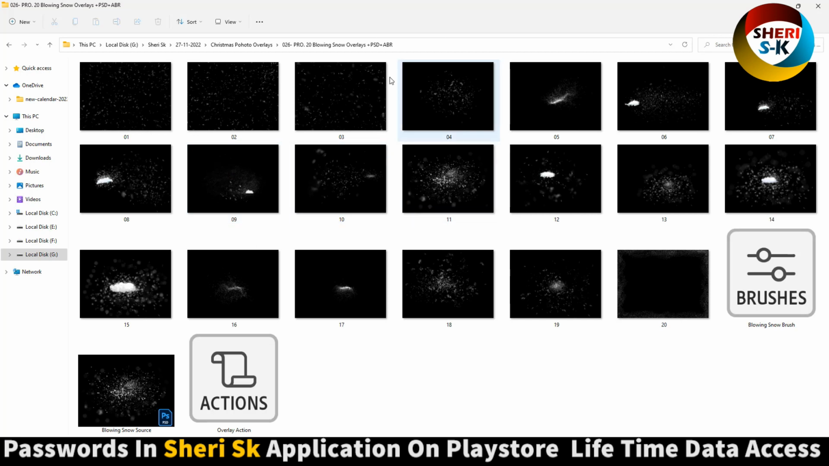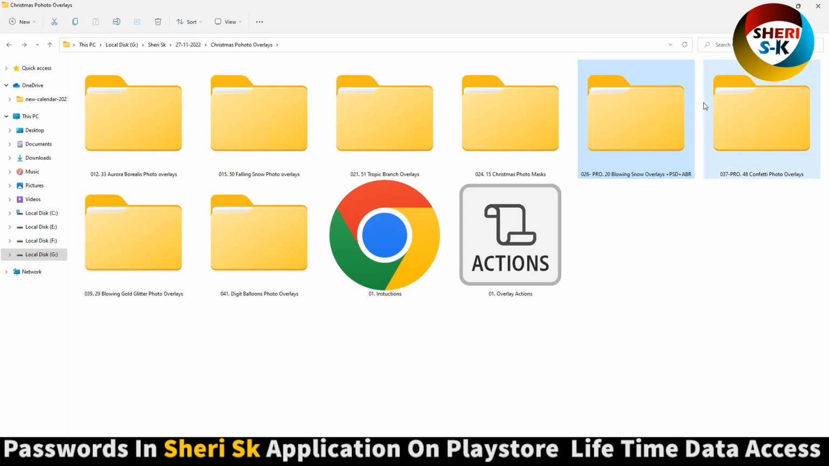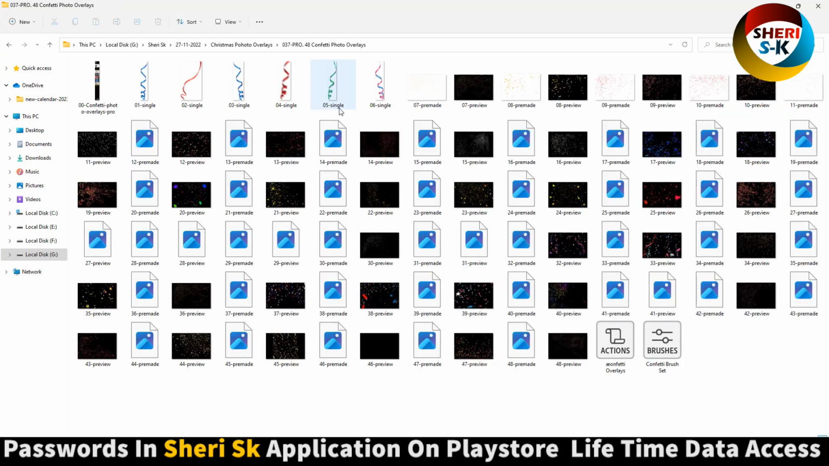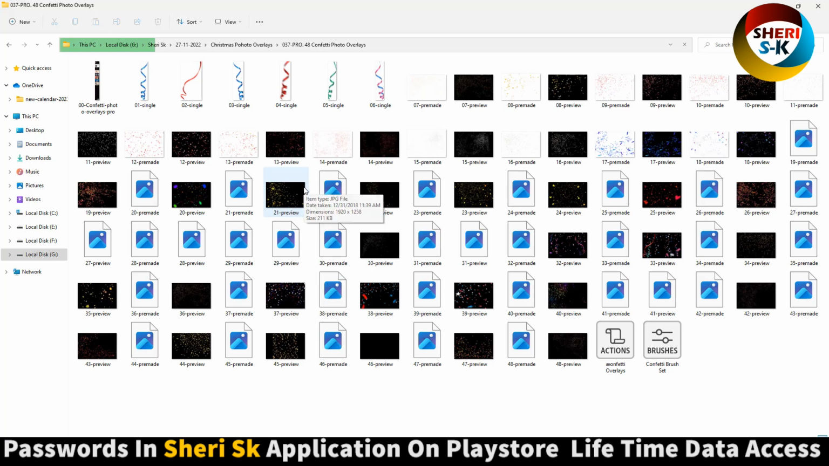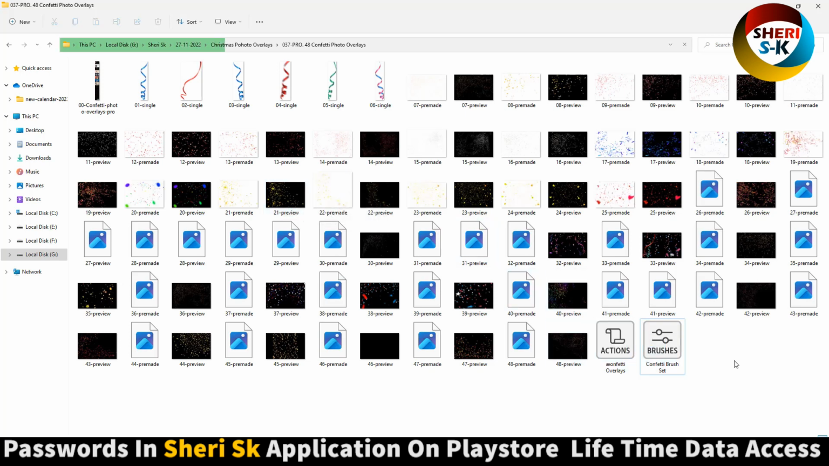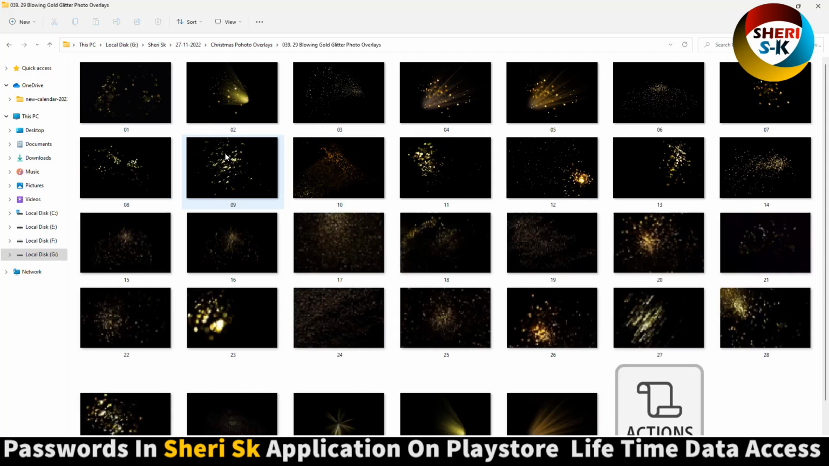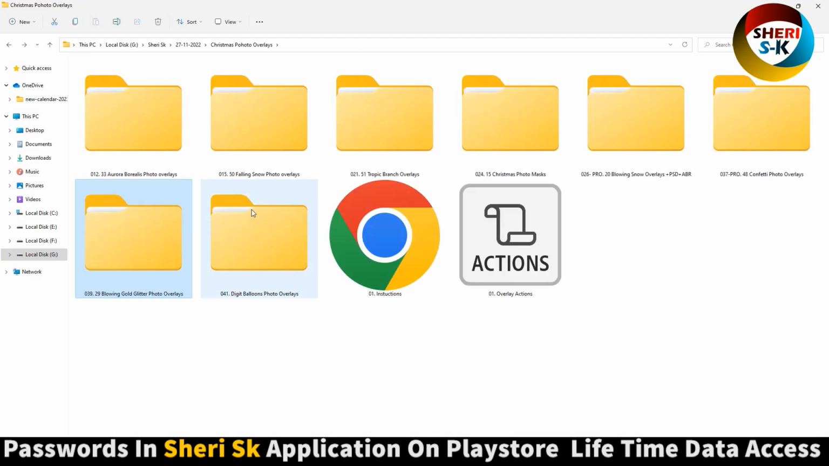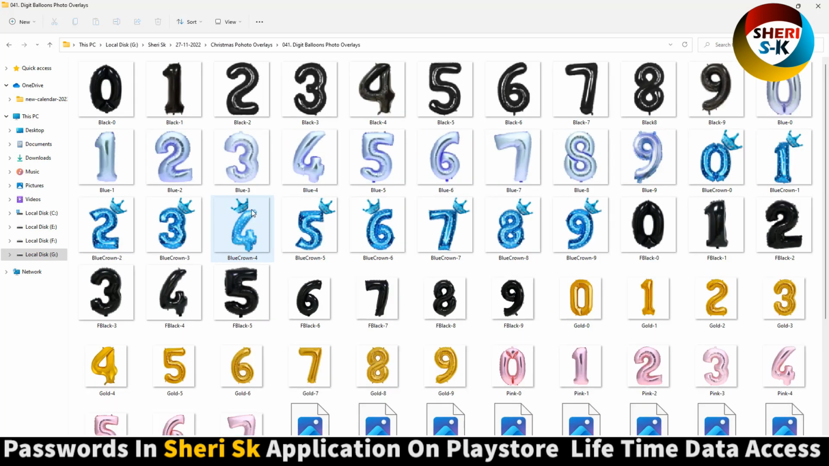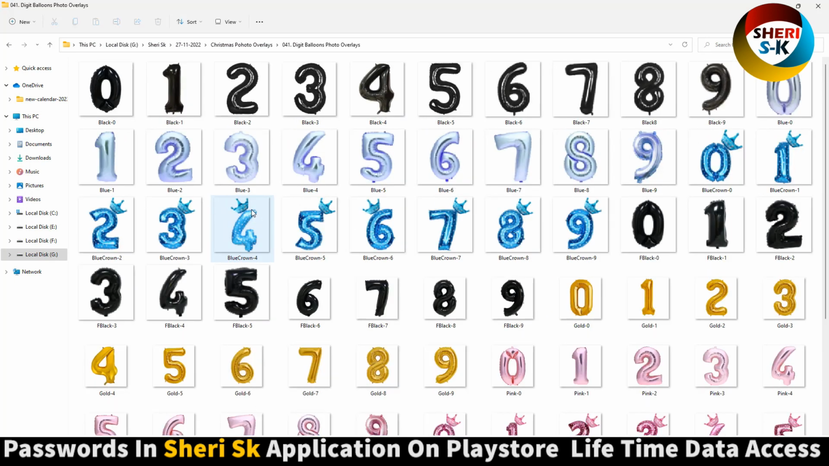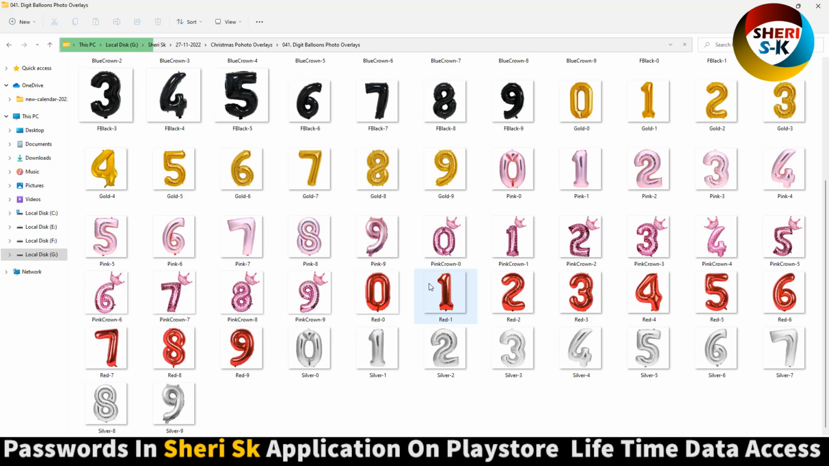20 blowing snow overlay. Wow, here is PNG and JPG files with action and brush effect. Wow, here is digit balloon. You can use birthday or here.